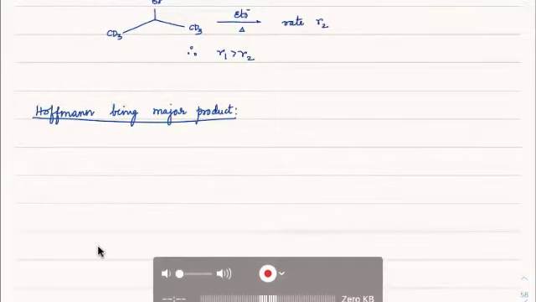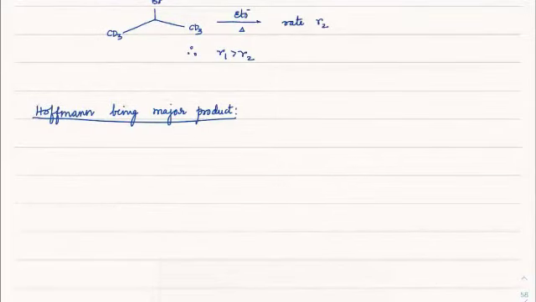So if Hofmann is the major product, in which particular cases would this be possible? First case where it will be possible is a bulky base. Second case is a bulky substrate. Third case is a bad leaving group.